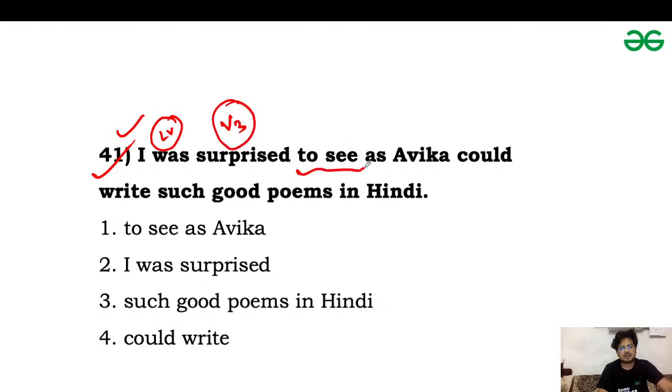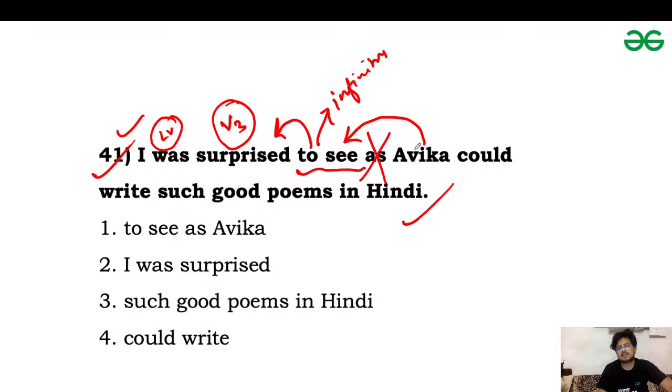To see is a non-finite verb, or we can say it is an infinitive, or it is acting as an object of the verb surprise. So we know that the see verb is a transitive verb, so we have to use an object with it. Remove this as, which is acting as a preposition here. So Avika will be the subject of the see verb. So it should be, I was surprised to see Avika could write such good poems in Hindi.